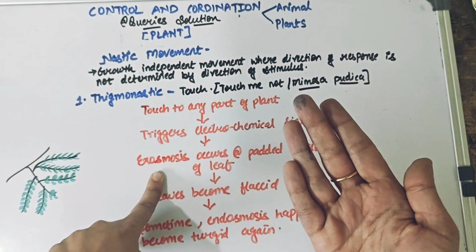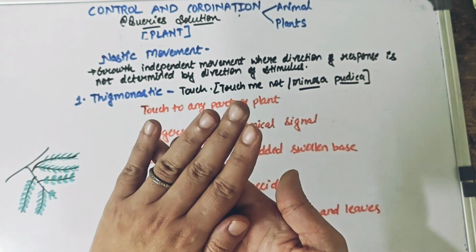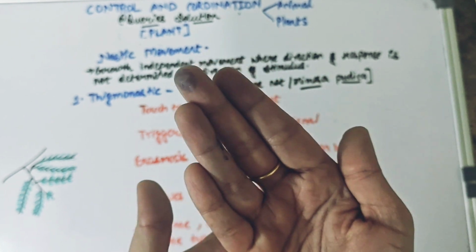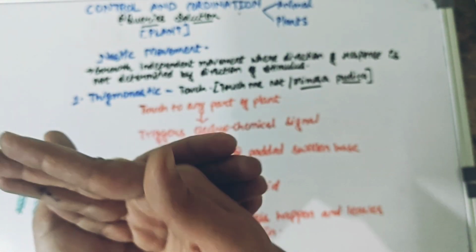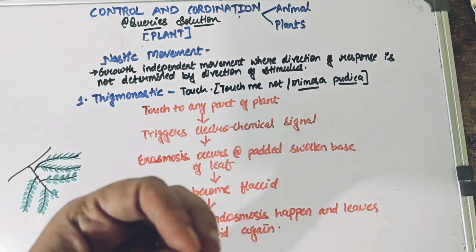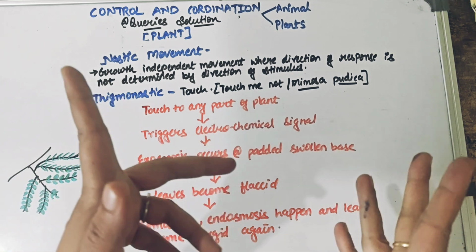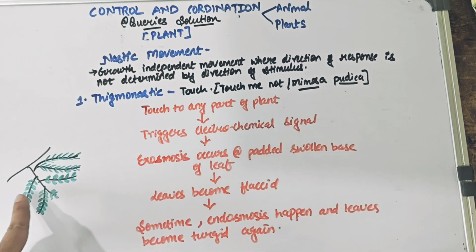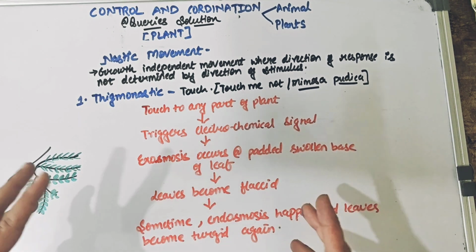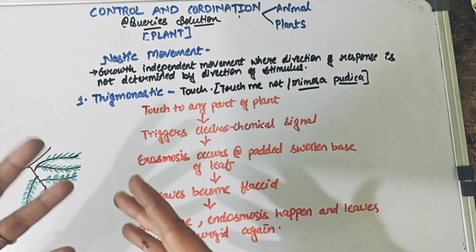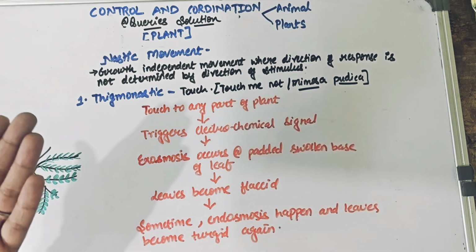Now let me tell you first of all, the leaves of these touch-me-not plants have a swollen, padded base here. The base area is swollen and it is padded. And it is turgid also. Why is it turgid? Because normally these leaves are filled with water, and because water is there, the leaves are turgid in nature.